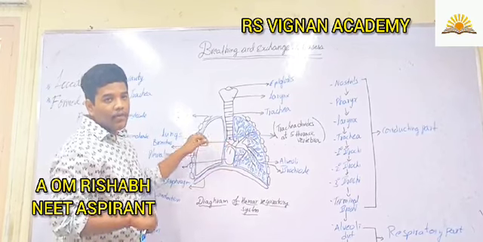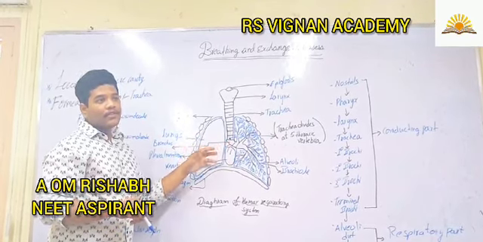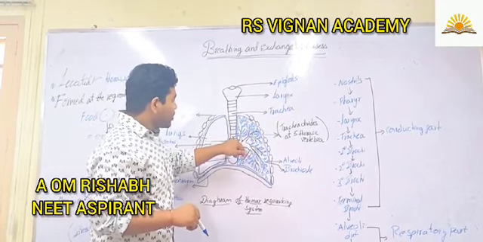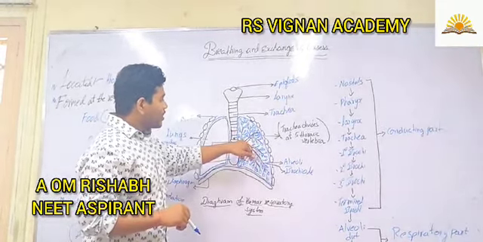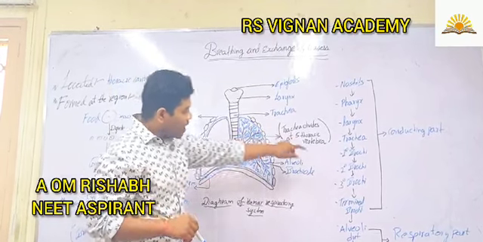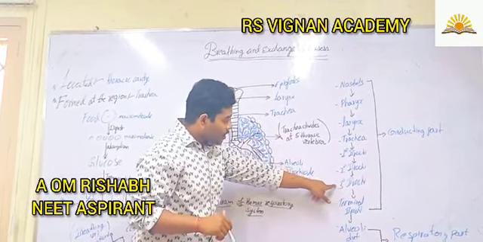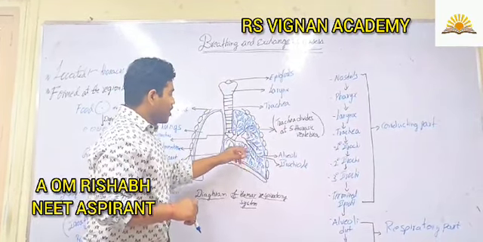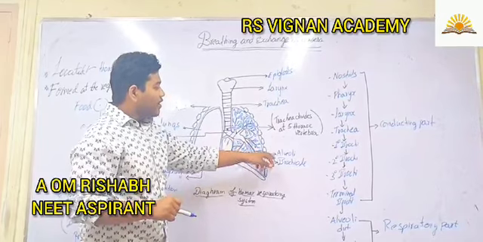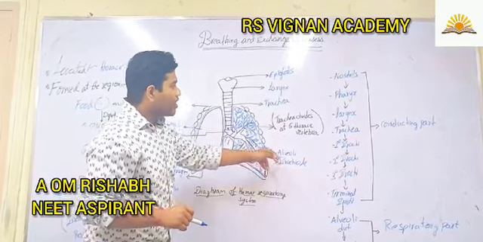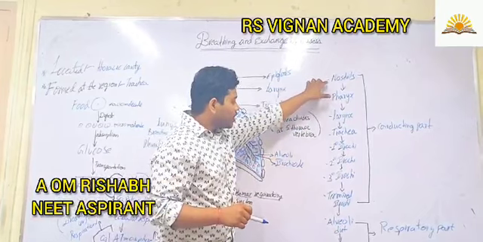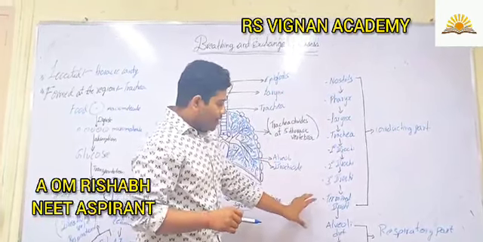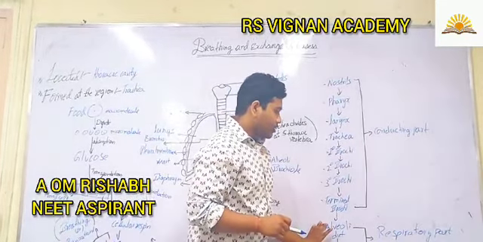Lungs are covered by a double pleural membrane which reduces friction externally and internally. At the fifth thoracic vertebra, it is divided into primary bronchi, secondary bronchi, and tertiary bronchi. Then further into the terminal bronchioles. Then the terminal bronchioles are further divided into alveoli and bronchioles. The conducting part of respiration is from the nostrils to the terminal bronchioles. Then the respiratory part, where respiration occurs, is the alveolar duct.